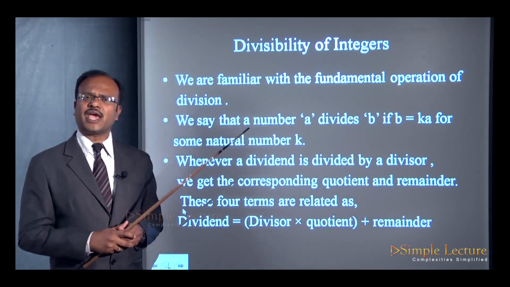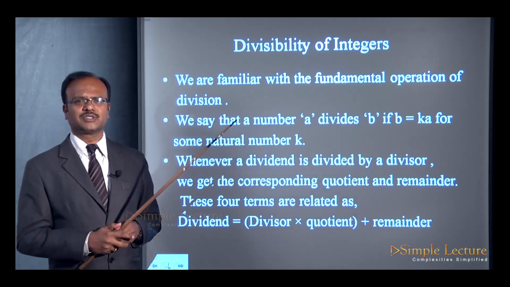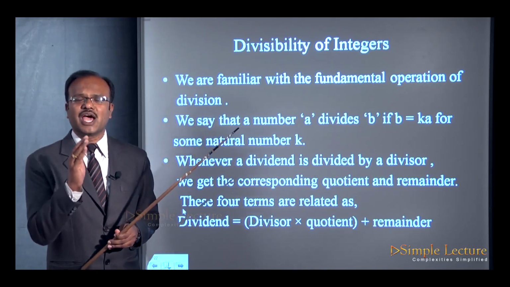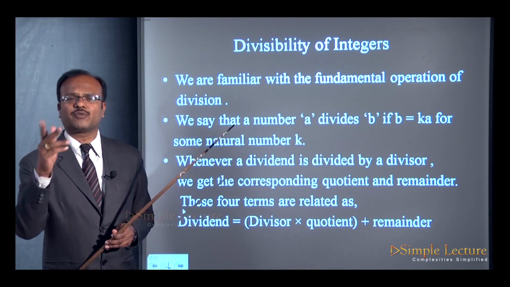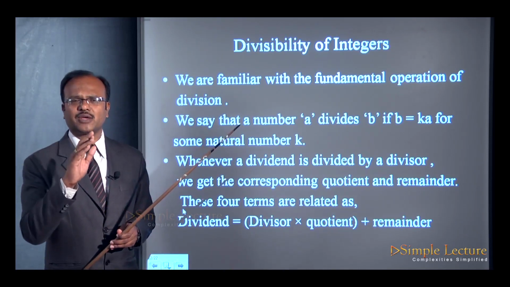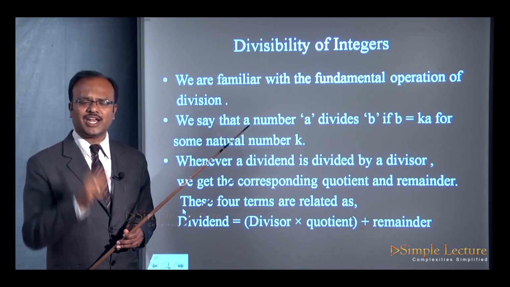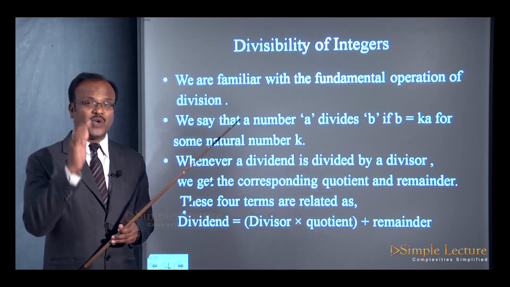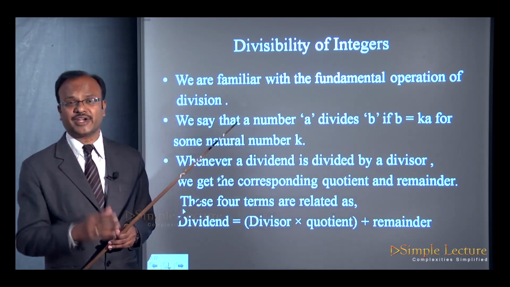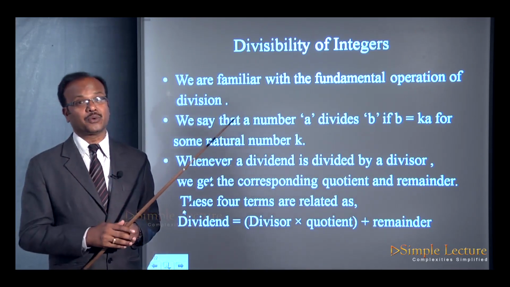Like that, can you try whether 4 divides 25? So 4 does not divide 25 because you cannot write 25 as the product of a natural number and 4, because you will get 6 into 4, which is 24, so 1 less. So it is not always possible that one number can be completely divided by another number. So there will be a remainder, you know this, right?